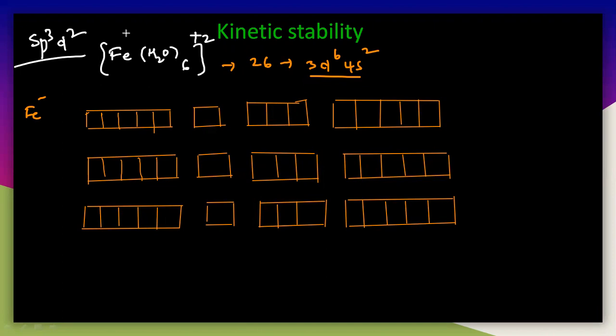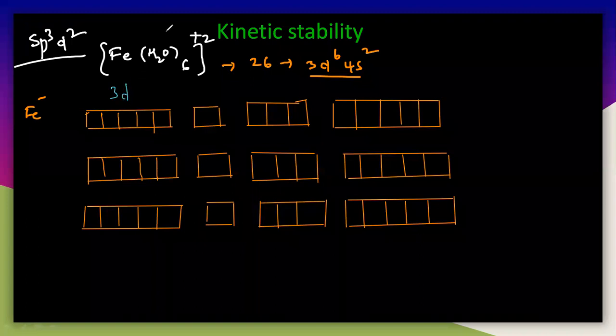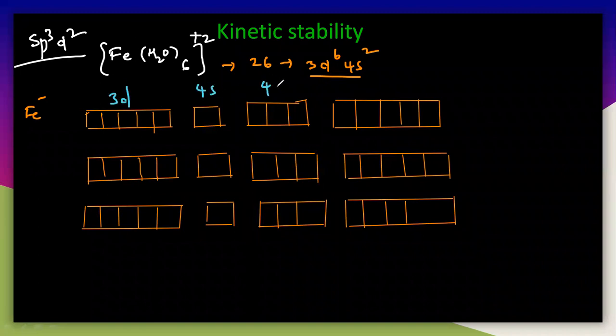And let us write these orbital names here. And this is 3D. This is 3D and 4S, 4P, and this is 4D. So iron, first the electronic configuration, which is 26, that is 3D6, 4S2.